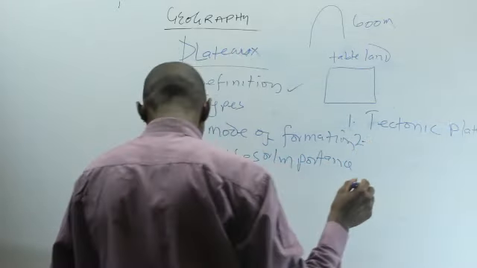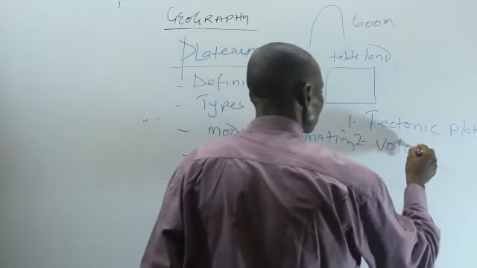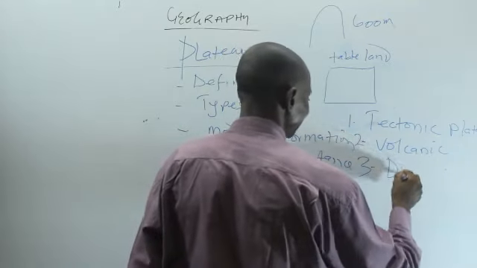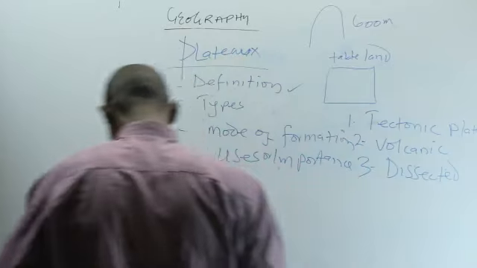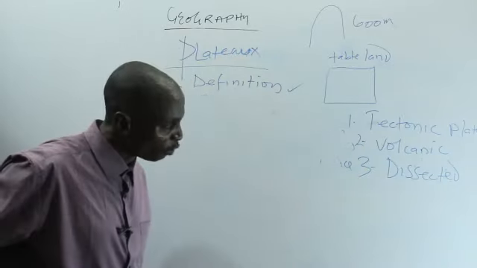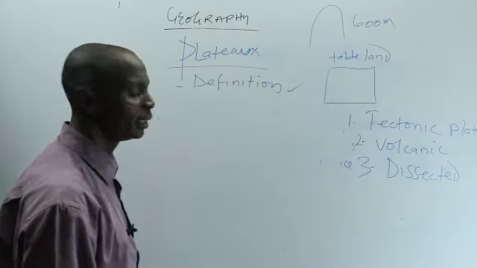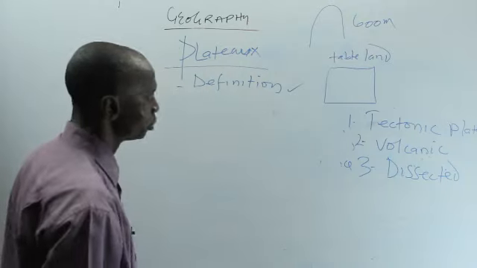Number two, we have volcanic plateau. Then number three, we have dissected plateau. The types of mountain is the same thing. Now let's look at tectonic plateau.